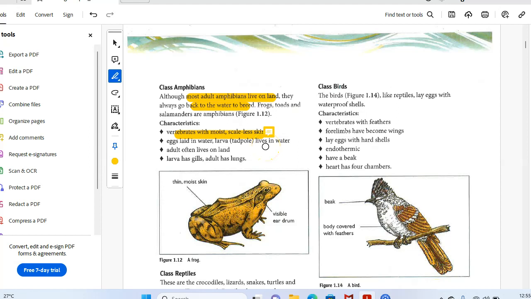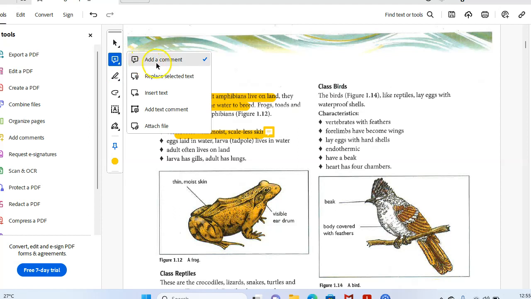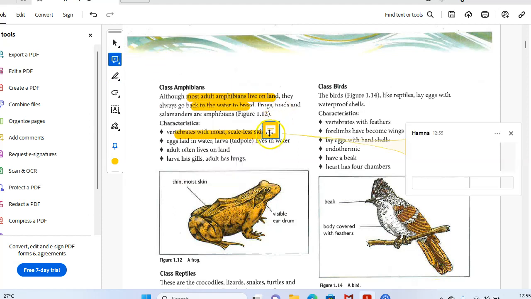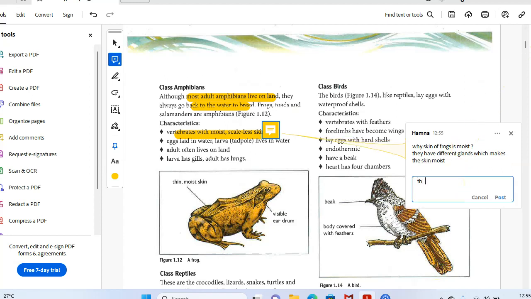They undergo metamorphosis. Eggs are laid in water.